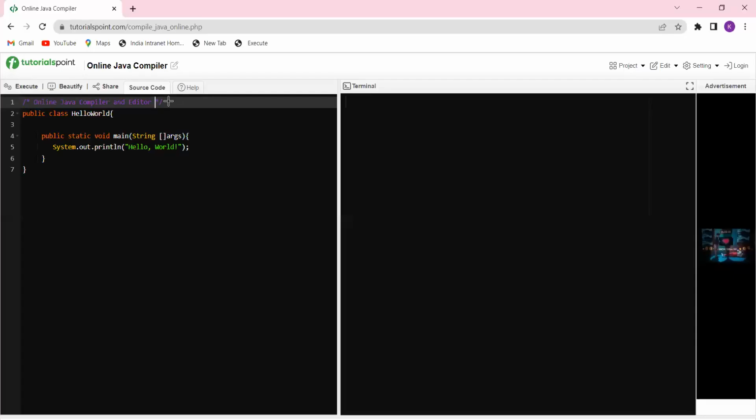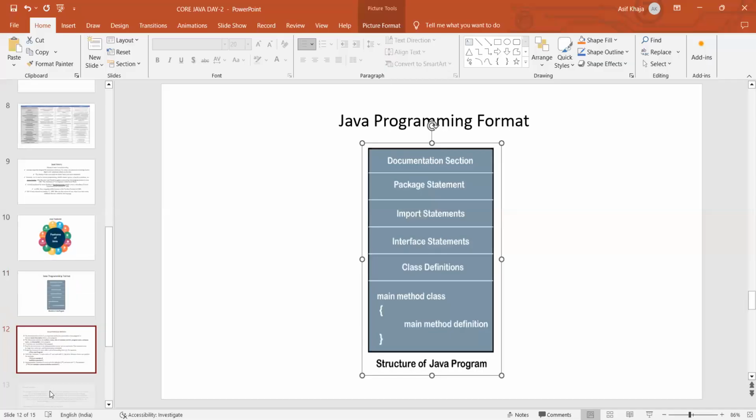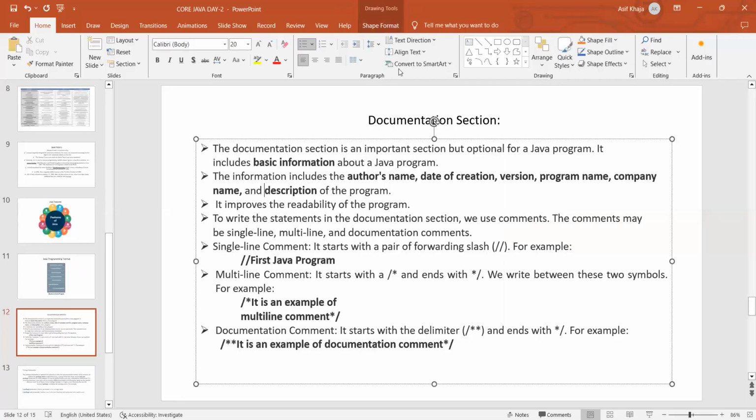And these can be of three types. The basic information about the program will be included in this documentation section. What type of information can we give here? The author name, the date of creation, the version of Java, the program name, company name, description, anything we can give.